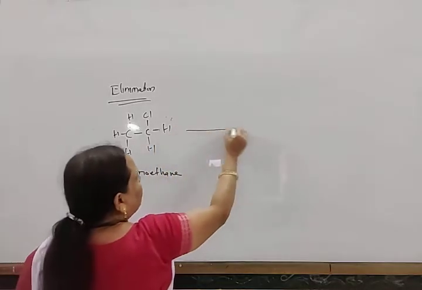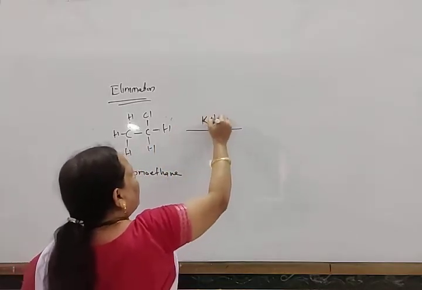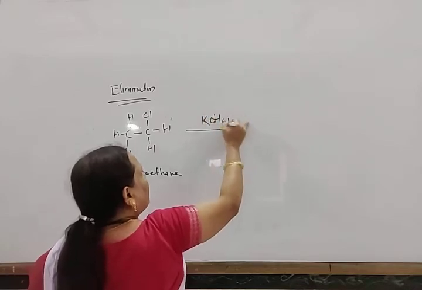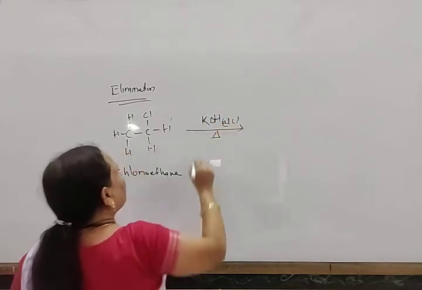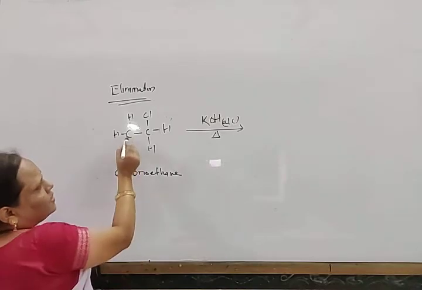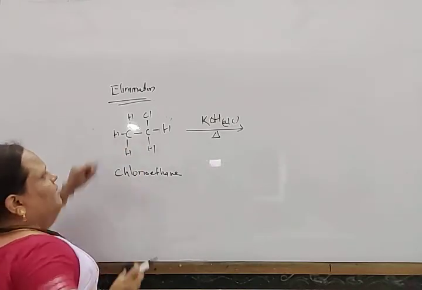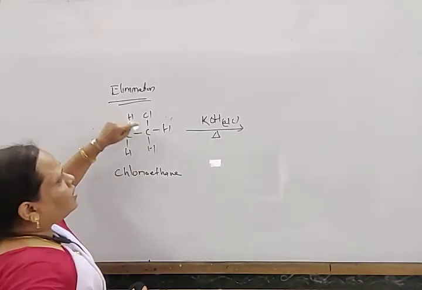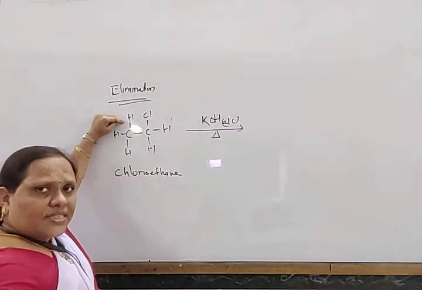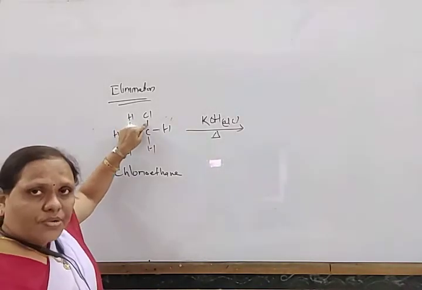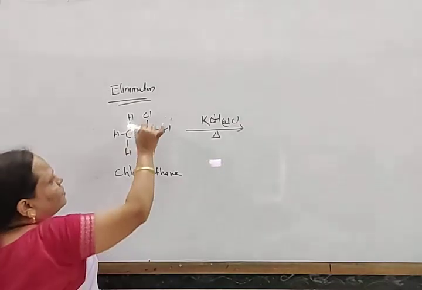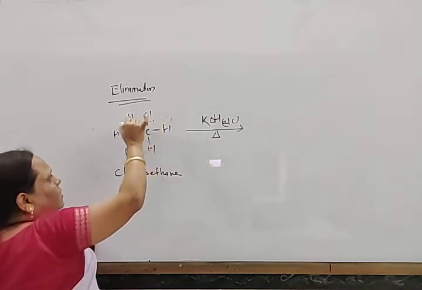When this is treated with potassium hydroxide in alcoholic medium, what happens? There are two adjacent carbons: one hydrogen from this carbon and one halogen from this carbon. So these two atoms will be removed here.